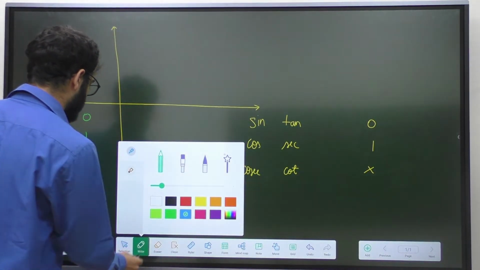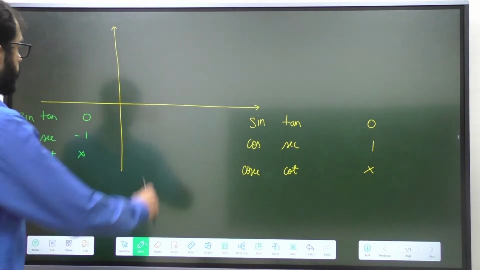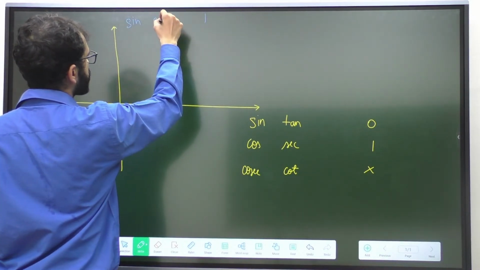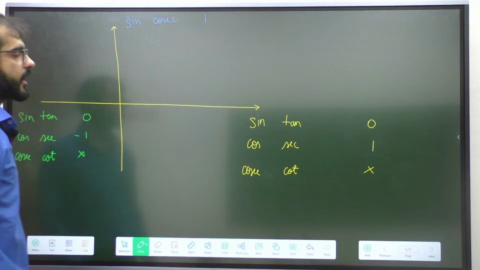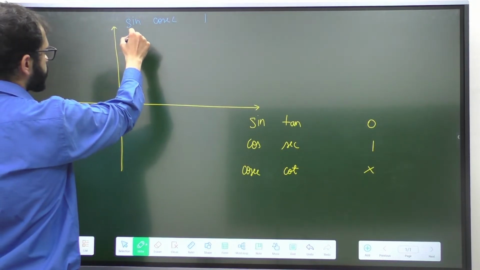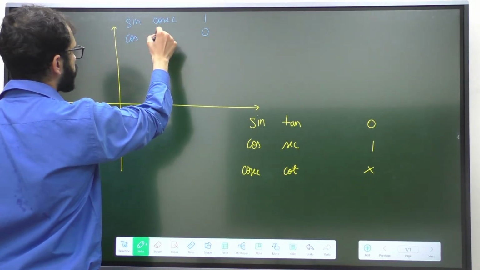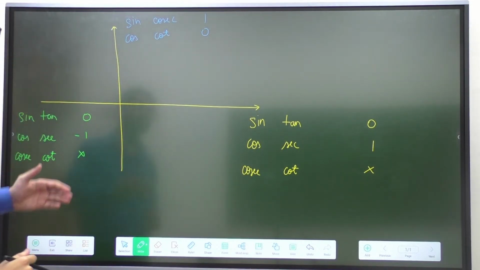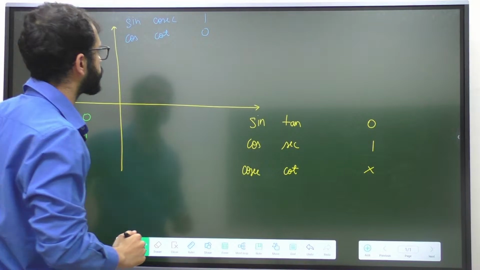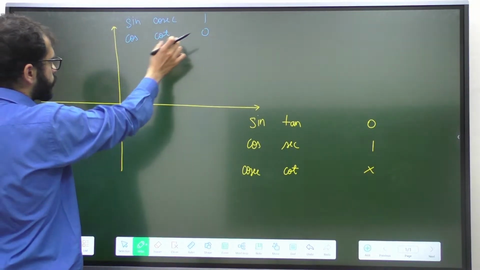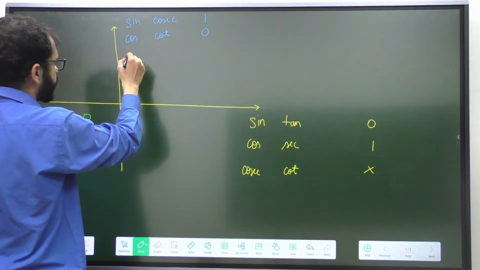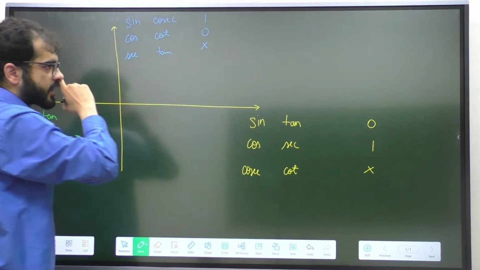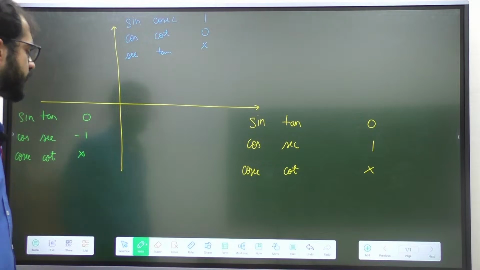Now let's have a look at the positive y-axis. On this axis, sine becomes 1, so its reciprocal cosec will also be 1. And the beautiful part is that cos becomes 0, so cot will also become 0. Why will cot become 0? Because cot is cos upon sine, so it is 0 upon 1, that is going to be 0. If cos and cot are 0, their reciprocals will become undefined. So sec and tan will become undefined. That is the reason why tan 90 is written as undefined.